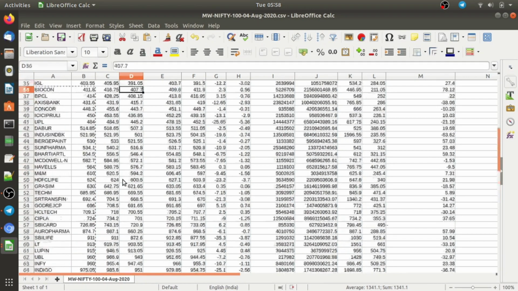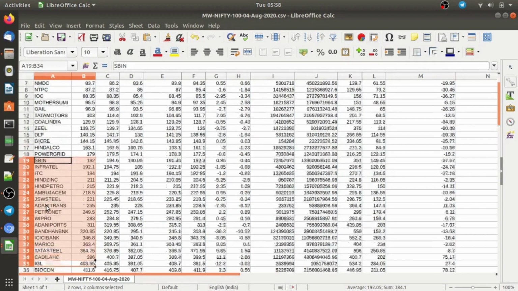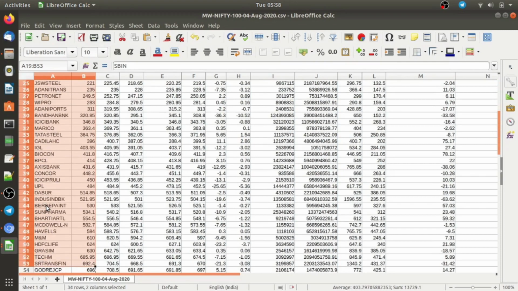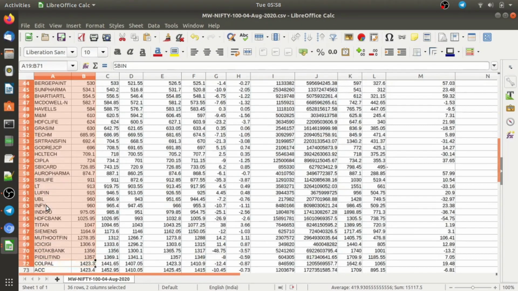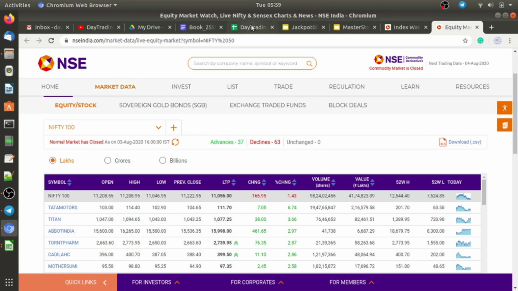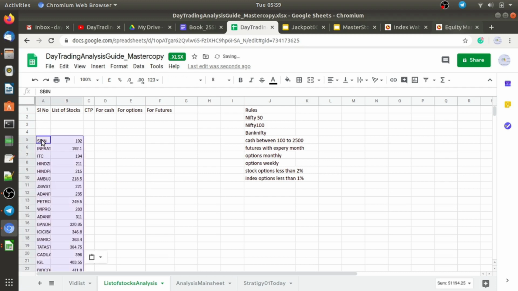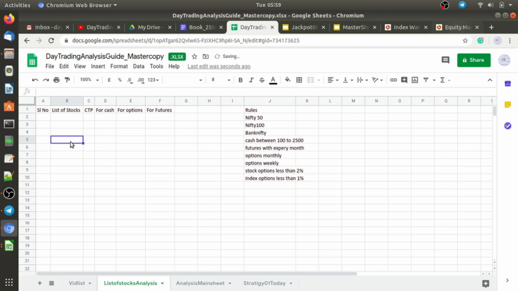From this list I will majorly concentrate on stocks with a price of more than 200 and below 2500. So when you come here, this is around 200. I start with SBI and go up the list. I will be selecting up to HDFC AMC. So copy this and paste it in our master list. Just like that, paste it in our master list.